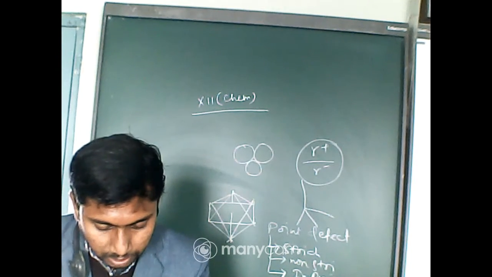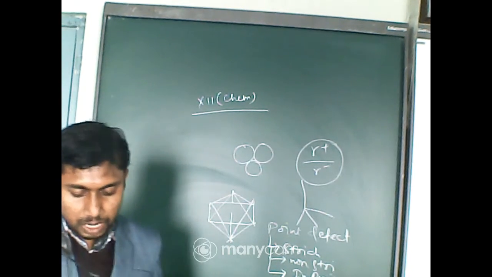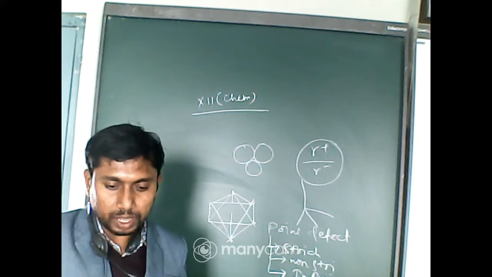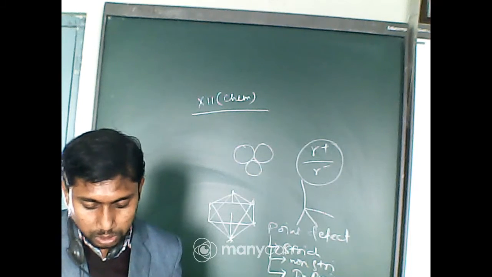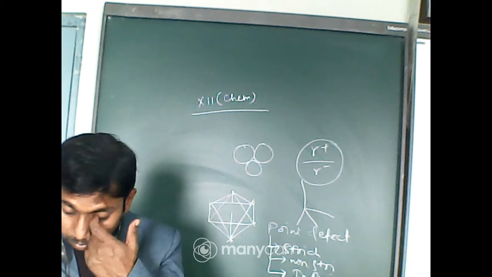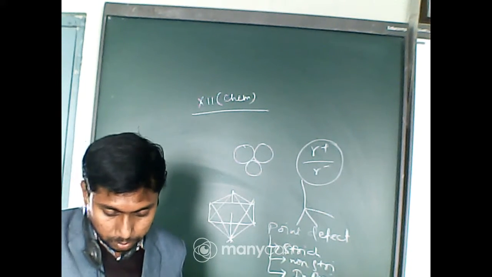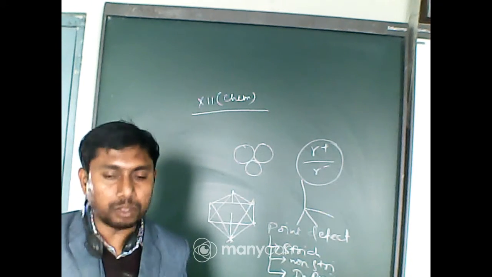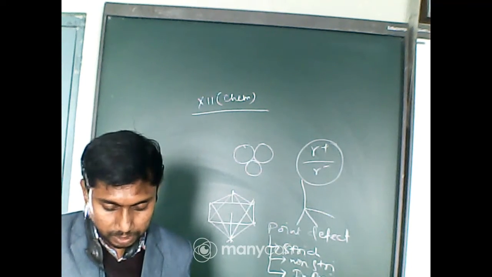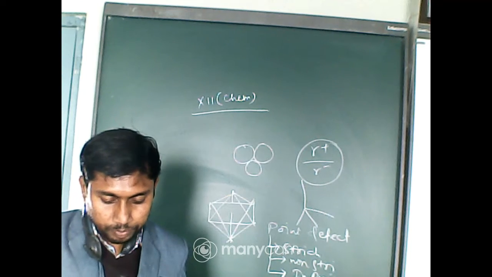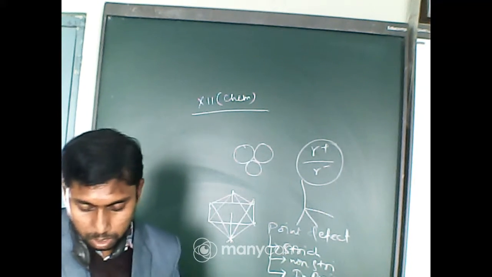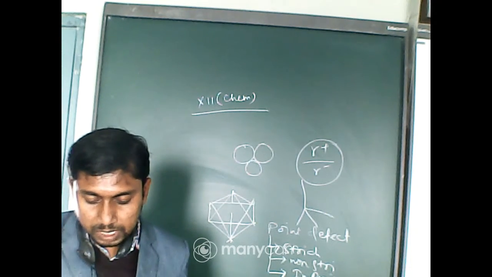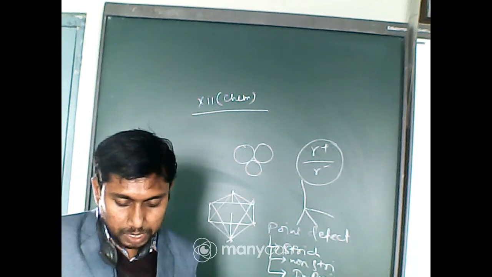In ionic crystals, these defects are Schottky and Frenkel defect. In Schottky defect, equal numbers of cations and anions are missing from their sites, and in Frenkel defect, the cations leave their site and occupy a position in the interstitial space and density remains unchanged.